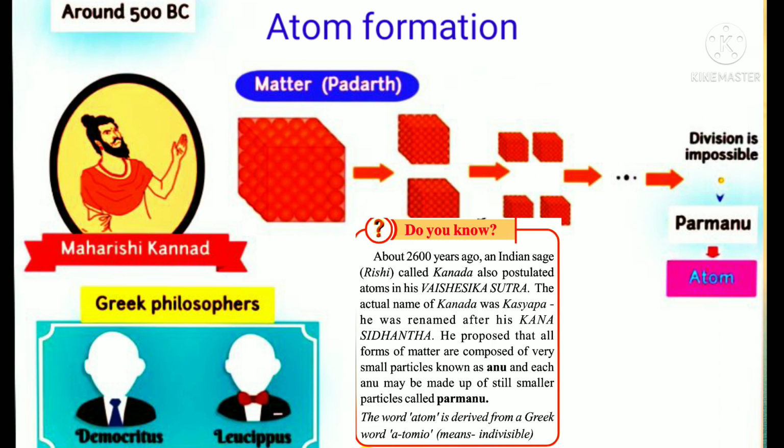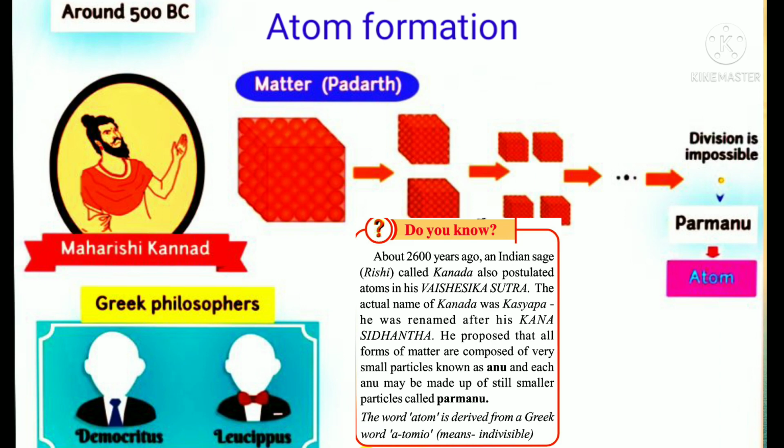The word atom is derived from a Greek word atomio, which means indivisible. That means atom is indivisible.